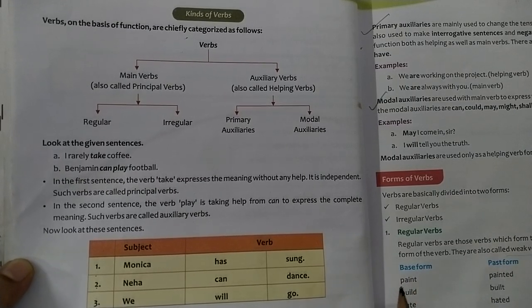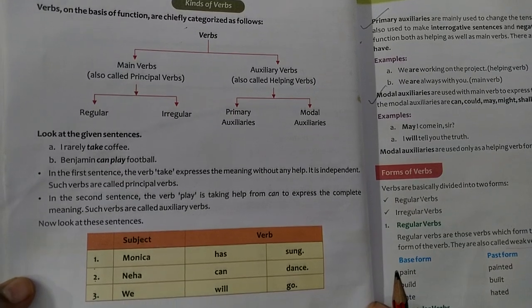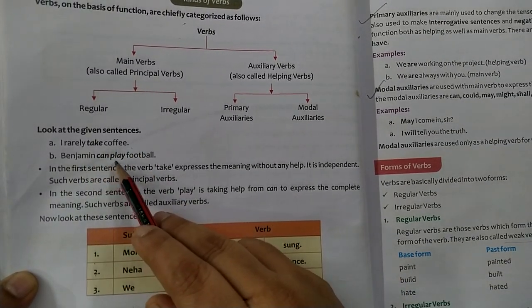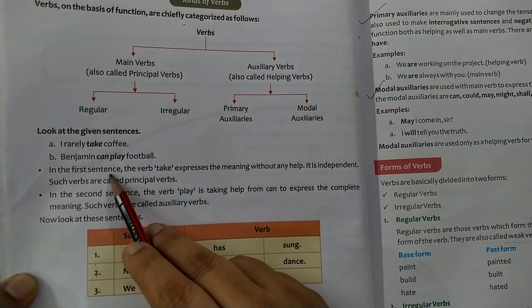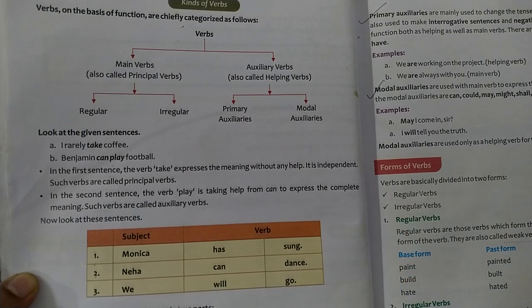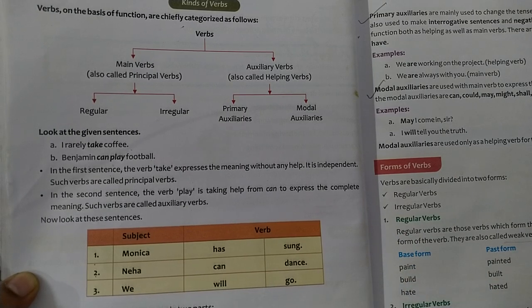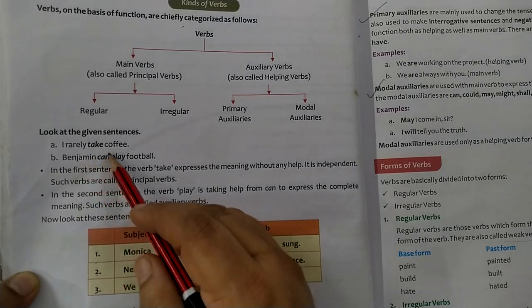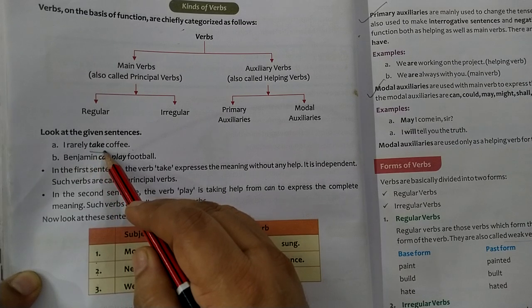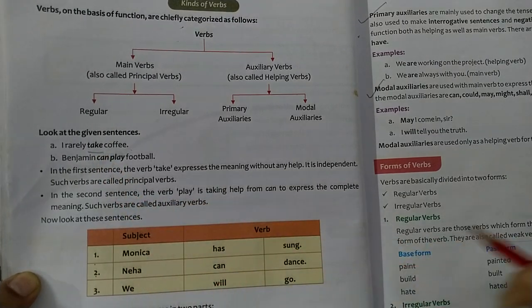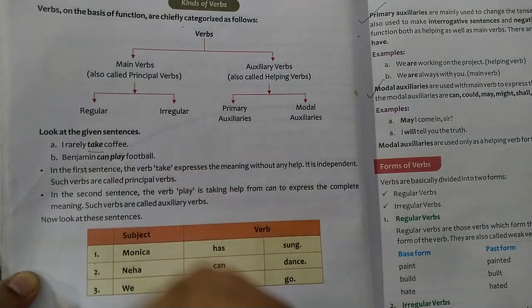Now, let us understand all this with examples. I rarely take coffee. Benjamin can play football. In the first sentence, I rarely take coffee, the verb take expresses the meaning without any help. It is independent of anything. Such verbs are called principal verbs. That means in this sentence there is only one verb. There is no other helping verb or main verb. This is the only verb over here.